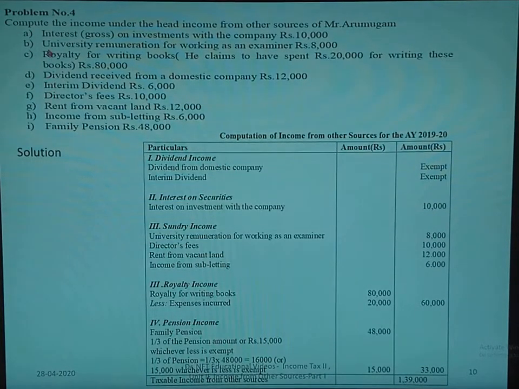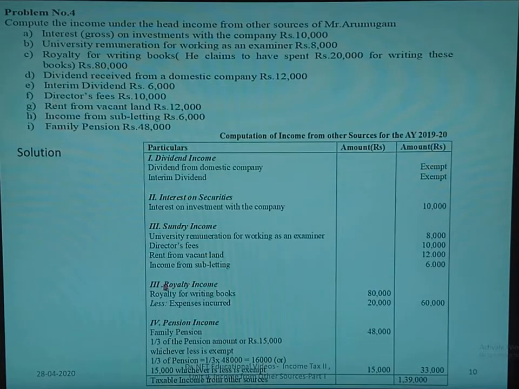Now come to the interest on securities. Interest on investment with the company is rupees 10,000. Gross interest is given, so we write the interest just as it is, rupees 10,000. Now what are the other incomes? We'll write the other incomes here. You have university remuneration for working as an examiner, rupees 8,000. Then director's fees 10,000. Rent from vacant land, rupees 12,000. And rent income from subletting, rupees 6,000. So all these together we can write as sundry income.